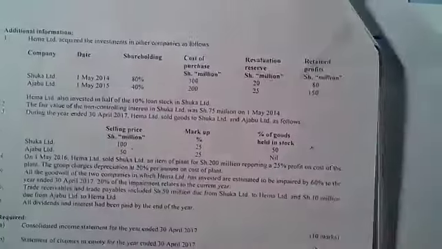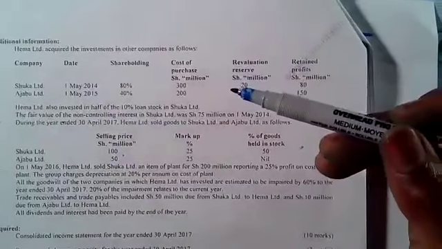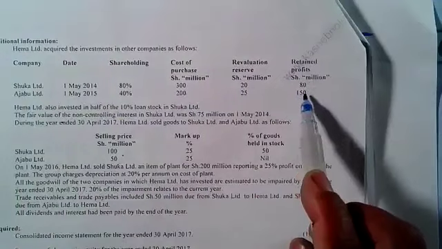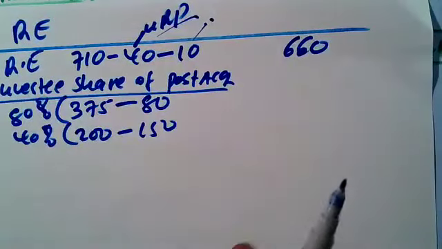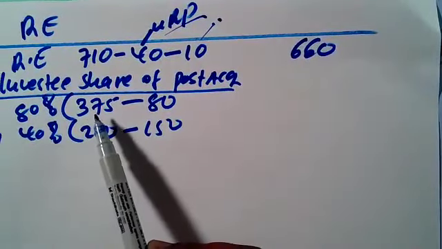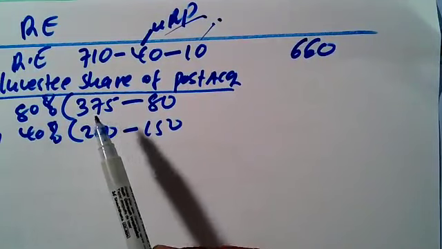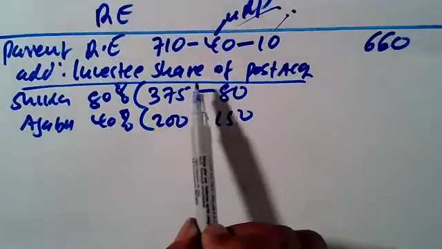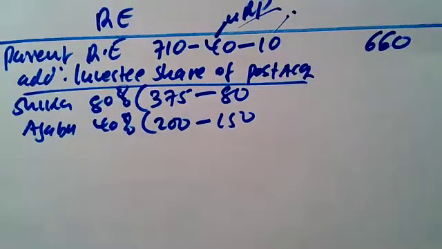Yeah, this is what I'm doing. At the date of acquisition, we had the retained profits. For Shika it was 80, the other one was 150. So what I've done, I've taken 375, which is the retained earning as per the balance sheet. At the date of acquisition, it was 80. So now we are looking at the investee's share of post-acquisition changes.